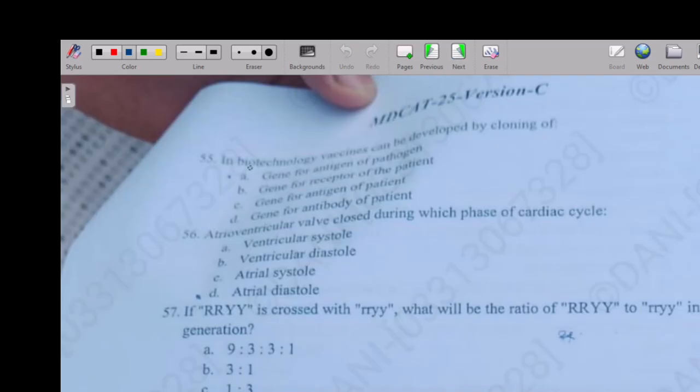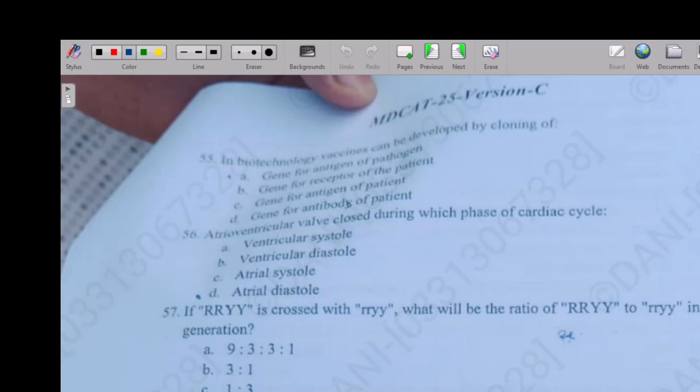So the next question is, in biotechnology, a vaccine can be developed by cloning the gene for an antigen of the pathogen, the gene for a receptor of the pathogen, the gene for a pathogen of the patient, or the gene for an antibody of the patient.